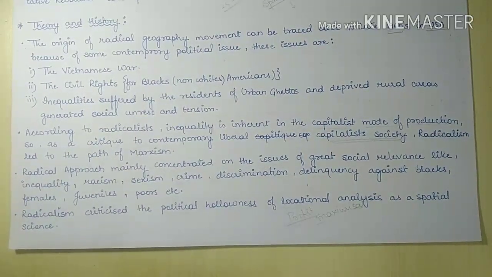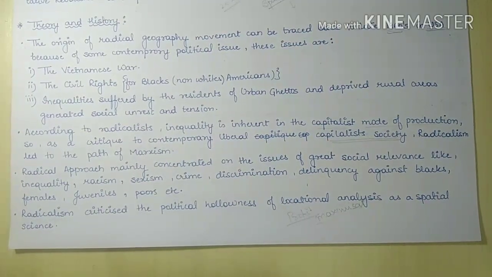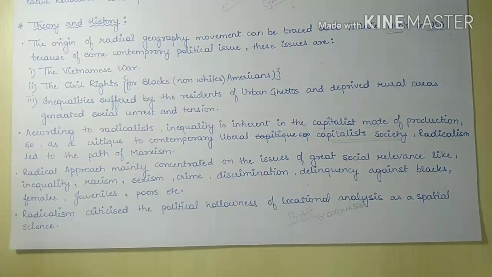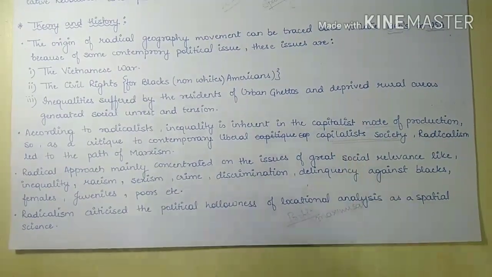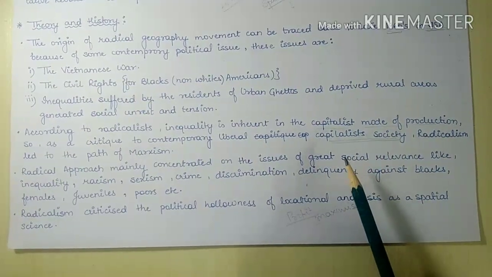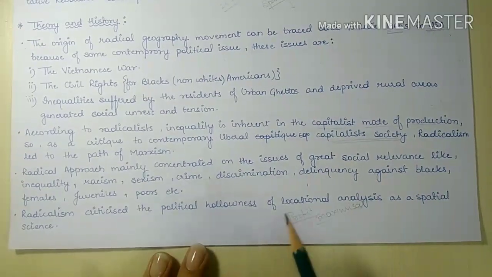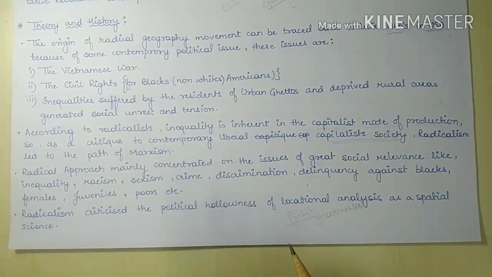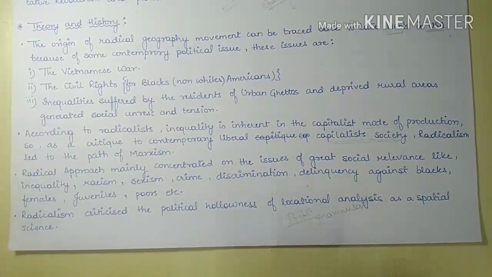So, according to the radicalist, this whole problem can be solved only by replacing the central bureaucracy, which was influenced by capitalism. Radicalism basically focused on replacing the central bureaucracy by an anarchist model.